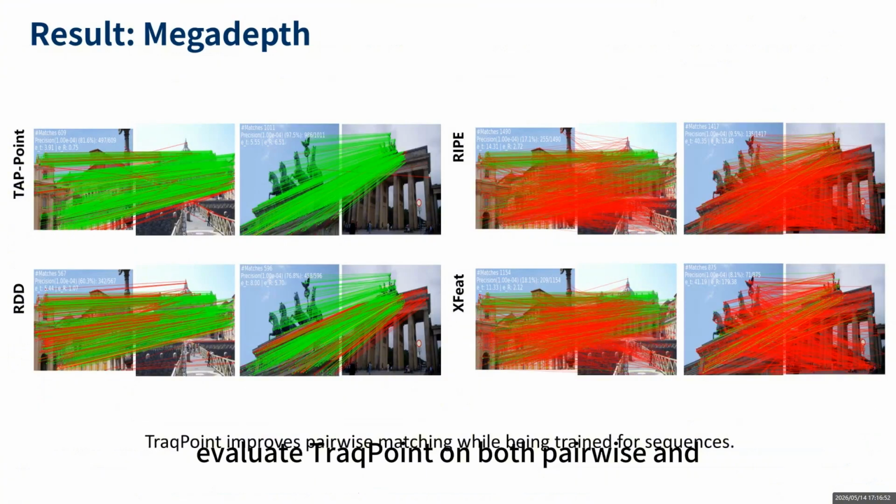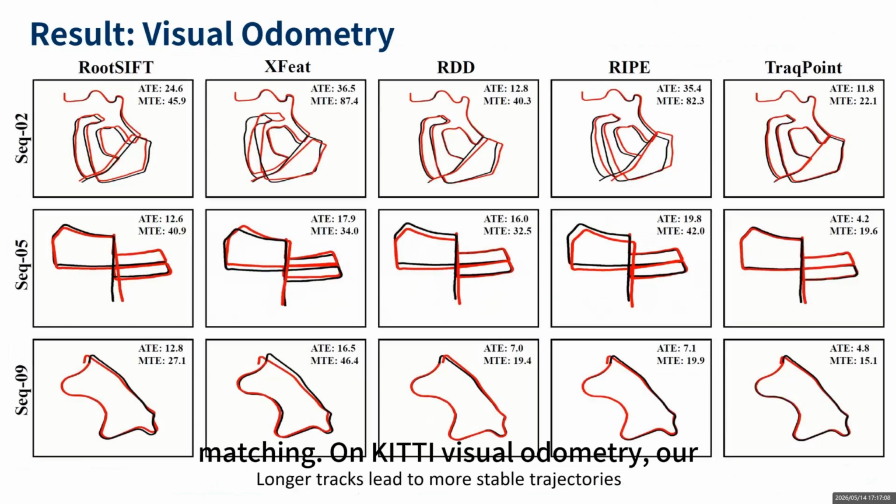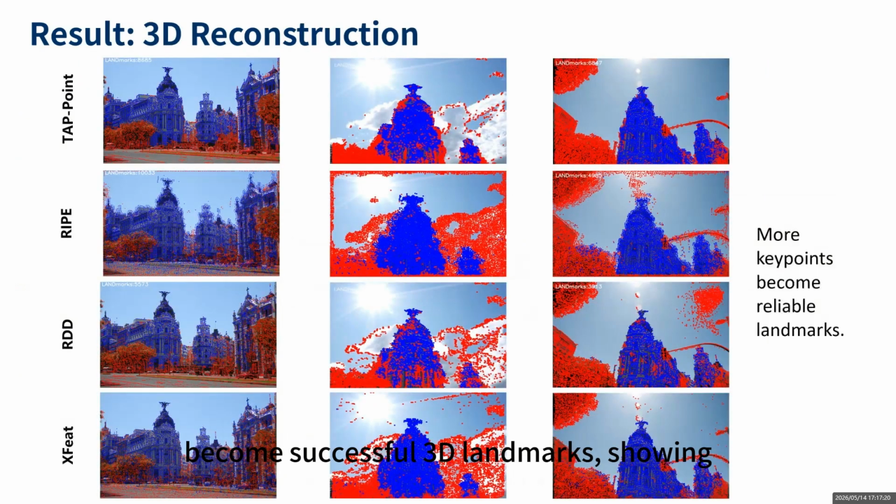We evaluate TrackPoint on both pairwise and sequence-level tasks. On MegaDepth relative pose estimation, TrackPoint still performs well on the traditional pairwise setting, showing that sequence-aware training does not hurt pairwise matching. On KITTI visual odometry, our keypoints produce longer and more stable tracks, which leads to more reliable trajectory estimation. On ETH multi-view reconstruction, more selected keypoints become successful 3D landmarks, showing that our method improves the reliability of points for downstream geometry.